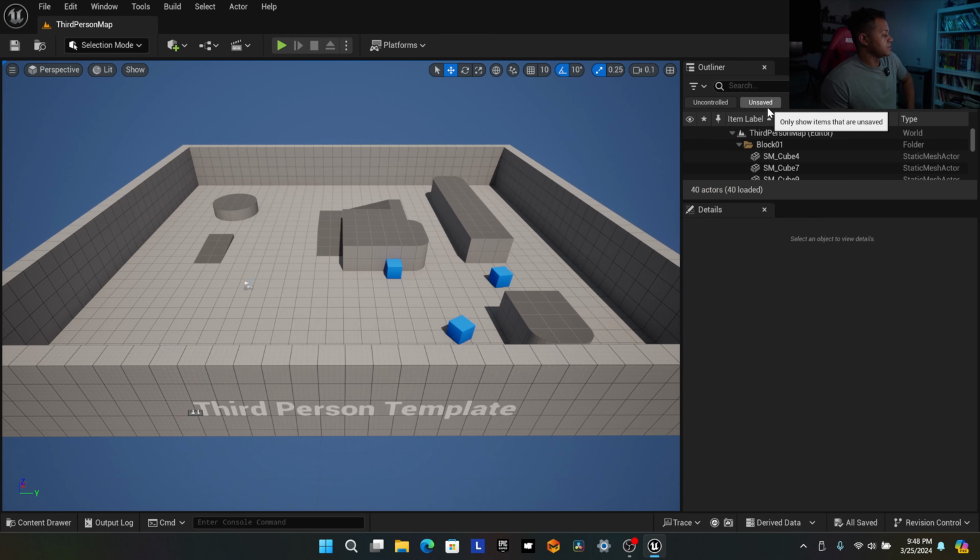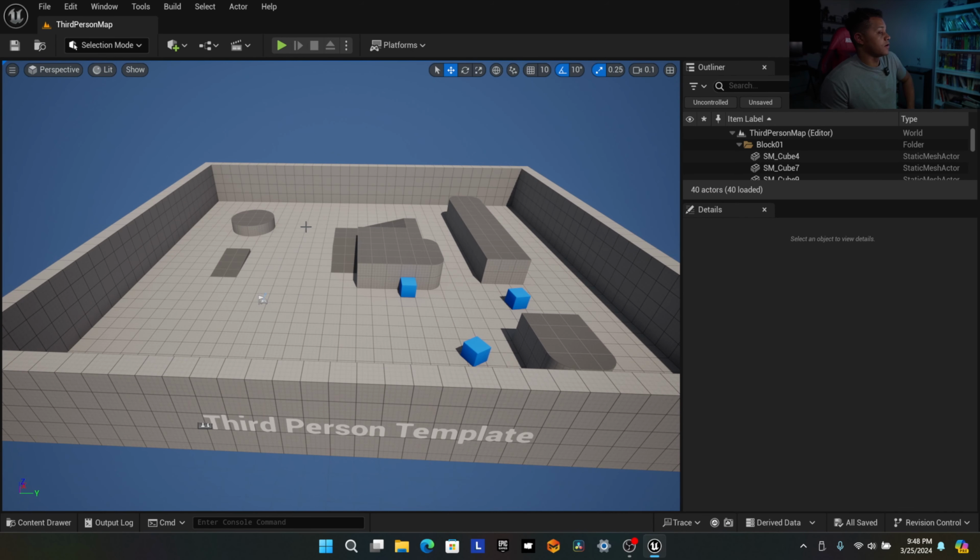Now we're back in it, close all these windows, don't need them, and you see we're back in our demo level.